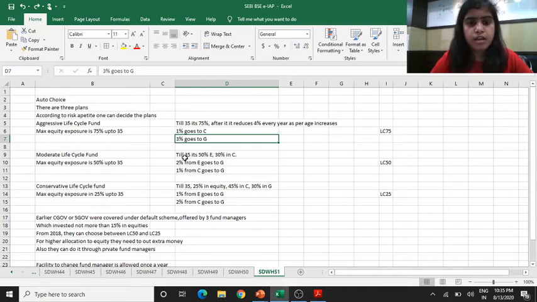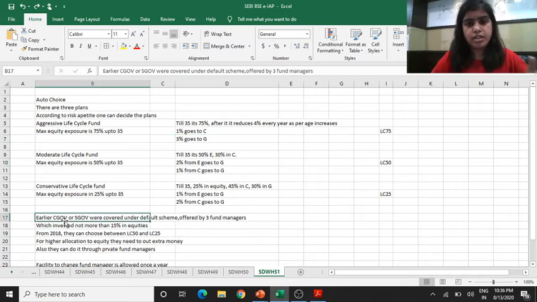Then the moderate one: till 35, 50% will be in equity and 30% will be in moderate. With each passing year after 35, 2% from equity will go to the moderate, to go to the secured one, and 1% from moderate will go to the secured one. This plan is called LC50. And then in conservative, up to 35, your exposure in equity will be 25%, 40% in moderate, and 30% in secured one. 1% from equity will go to the secured one, and 2% from moderate will go to the secured one each passing year. This plan is called LC25.